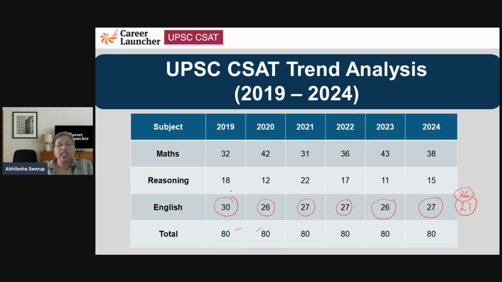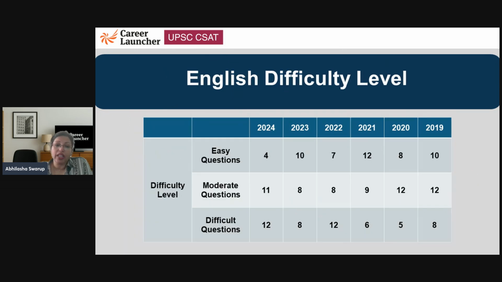If you look at the other sections, reasoning, there were 18 questions earlier, then went down to 12, then 22 again, then 17, then 11 and 15. So I'm assuming again we'll keep it around 15 questions. So that would be your reasoning section, and quant could be anything from 38 to 40 questions, wherever your paper will fall. So that's your paper. Hopefully this trend will continue.